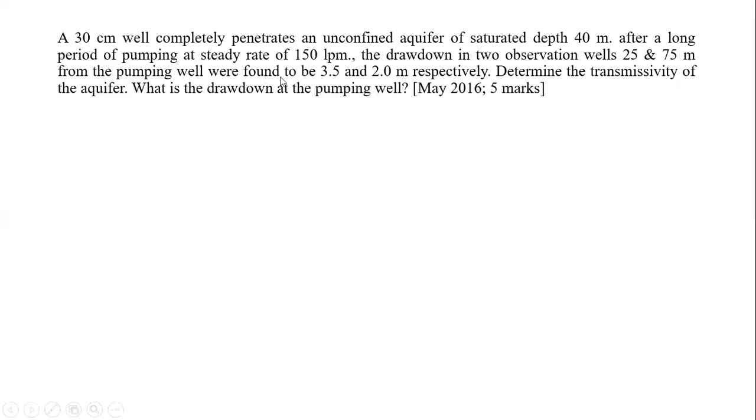Please note down the example fast so that we will start solving it. In this example they have given the data regarding the 30 centimeter well. It means that they have given us a diameter. So whenever they don't mention whether it is the radius or diameter, in that case we have to assume it as a diameter.